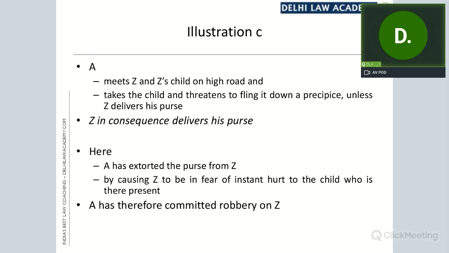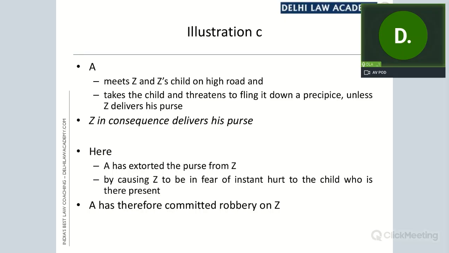So for committing robbery, what is required is that the demanded property must be delivered to the offender. Yes, IPC says it induces a person. Induces a person means it causes that person. Induces means it causes that person who has been put to fear to deliver the property to the offender.